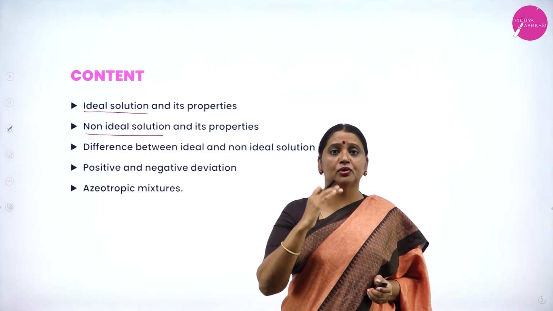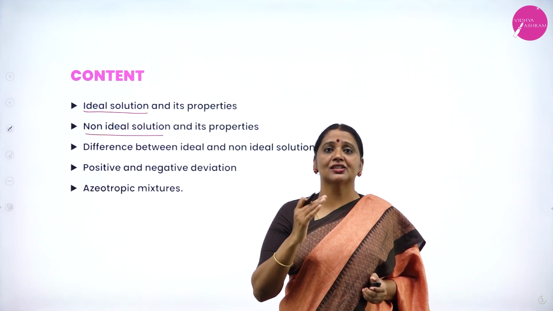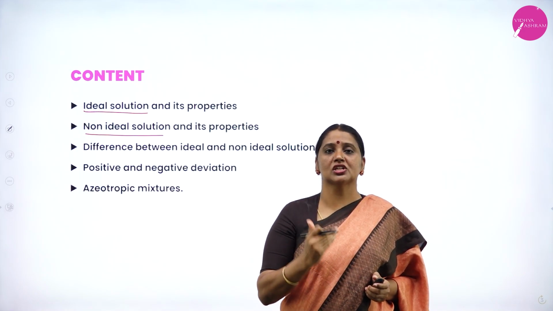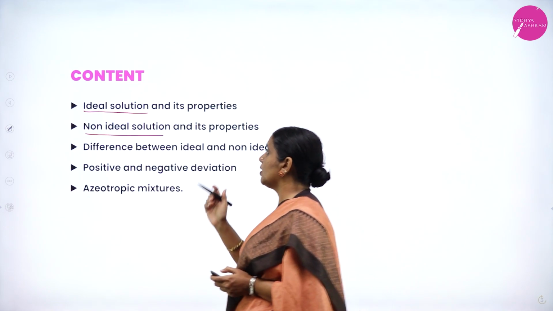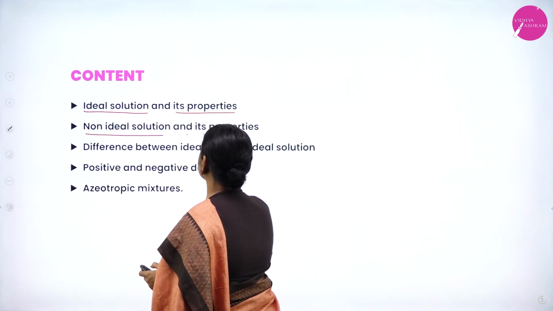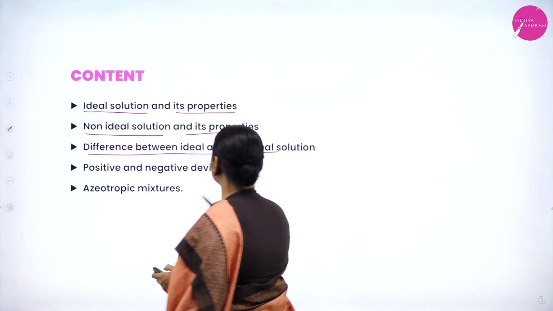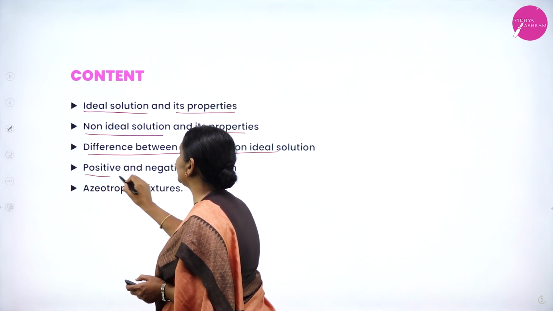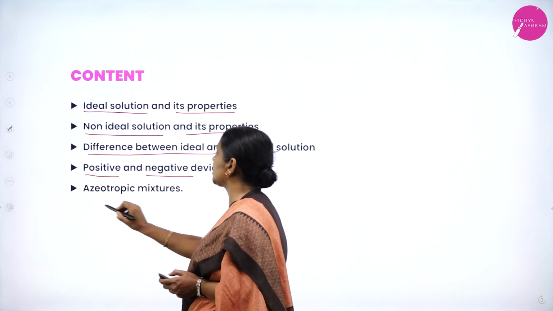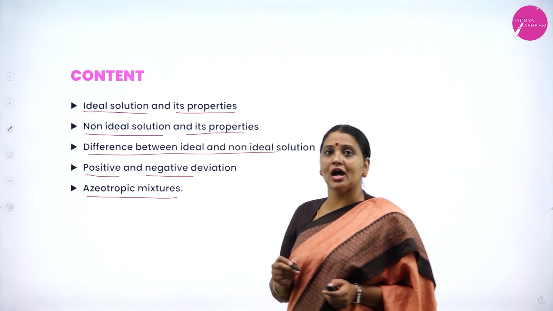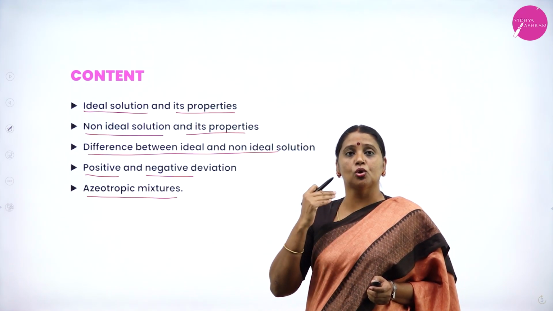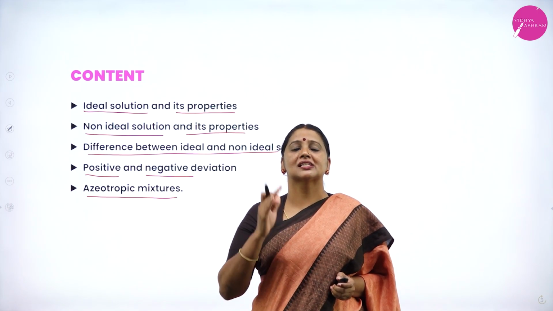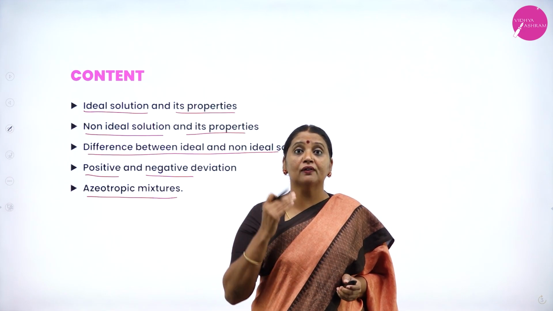Already in first PUC you heard about two types of gases, ideal gas as well as real gas. In solution also there are two types, ideal solutions as well as non-ideal solutions. So ideal solution and non-ideal solution, their properties, and the difference between them. In non-ideal solution we have two types, having positive and negative deviation. Last, I am going to discuss azeotropic mixture. Therefore, today's session is completely about the types of solutions.